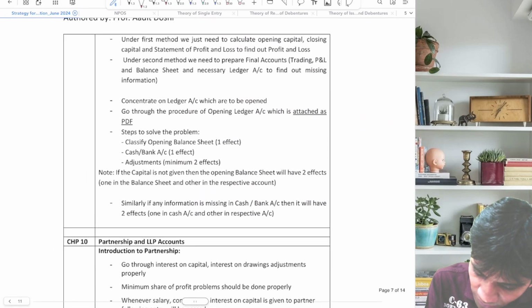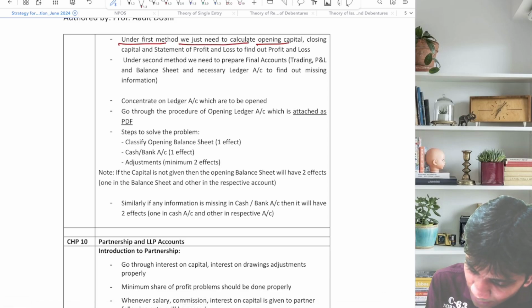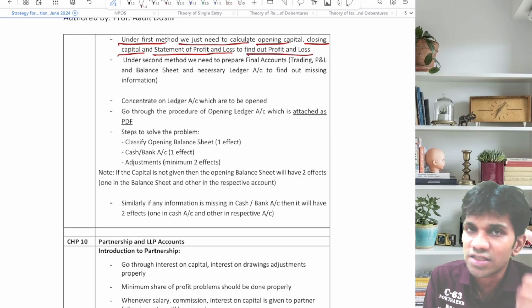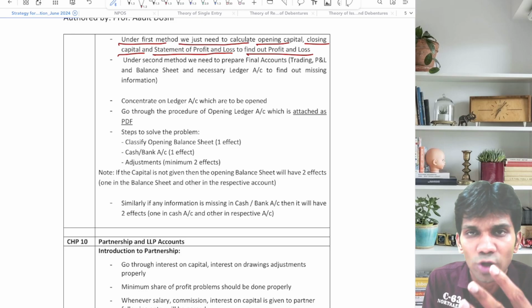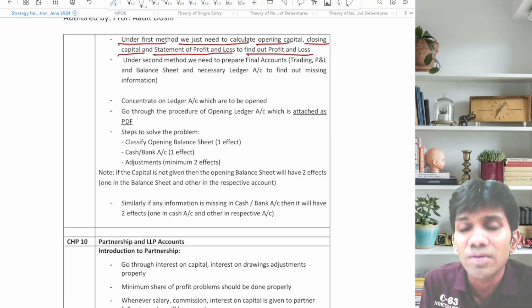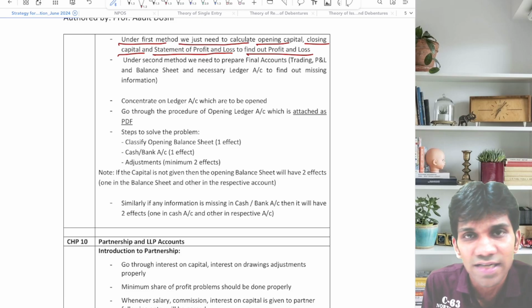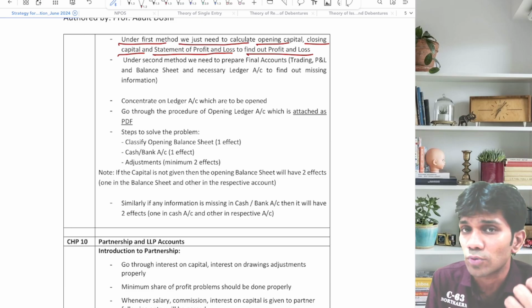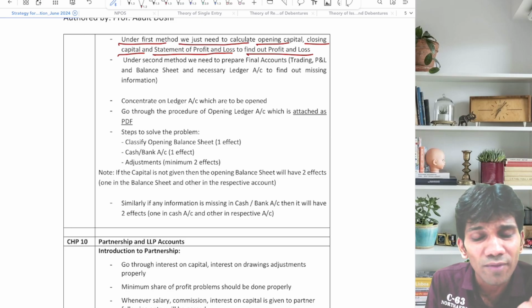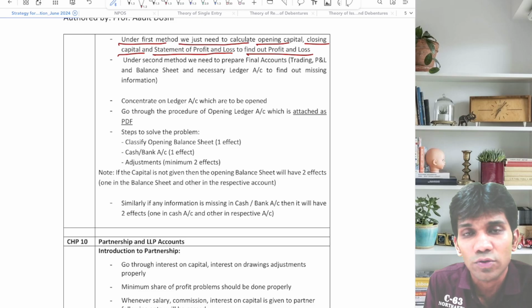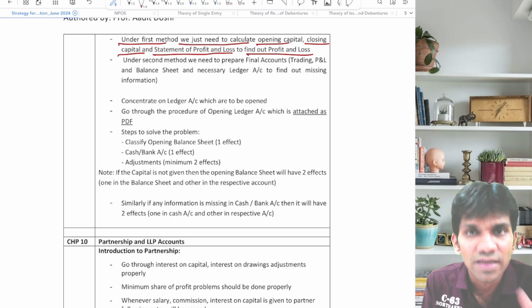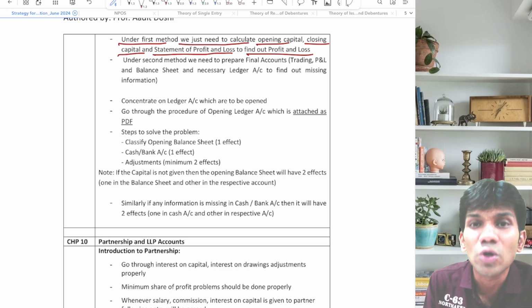Under the first method, we just need to calculate opening capital, closing capital, and statement of profit and loss to find out the profit or loss. Now, when will we calculate opening capital? When the opening balance sheet is not given. When will we calculate closing capital? When the closing balance sheet is not given. And when will we prepare the statement of profit and loss? When we are supposed to calculate the profit or loss. I repeat, opening balance sheet will be prepared when opening capital is not given. Closing balance sheet will be prepared when closing capital is not given.